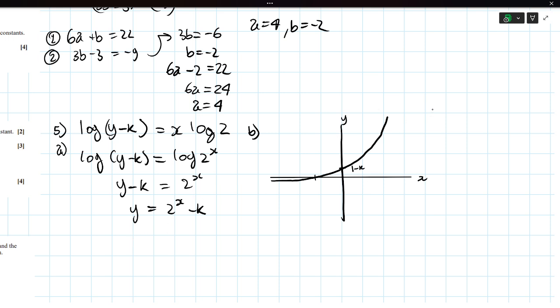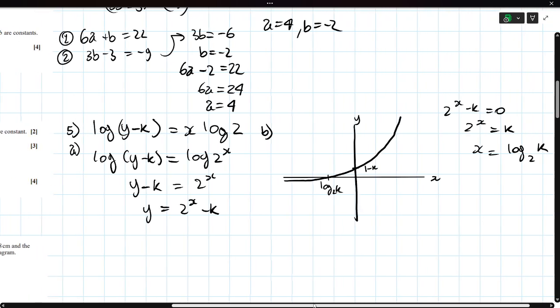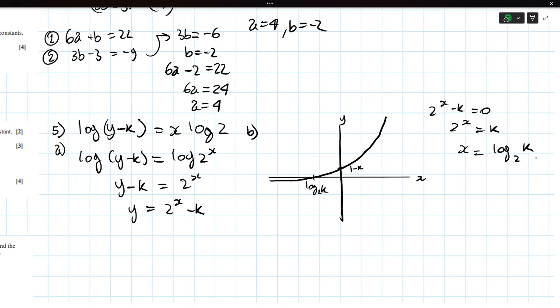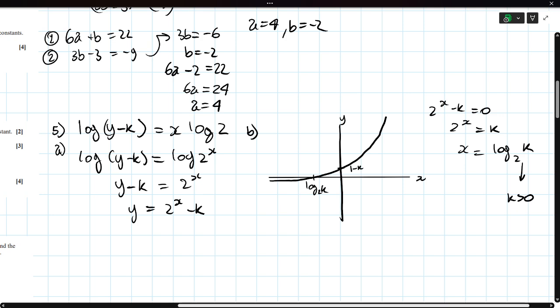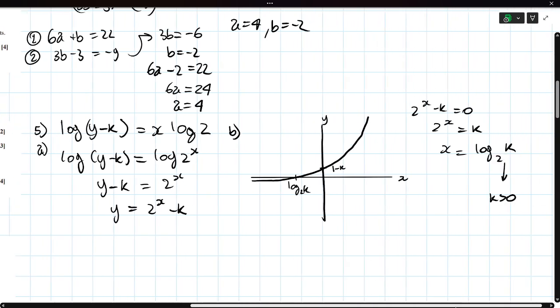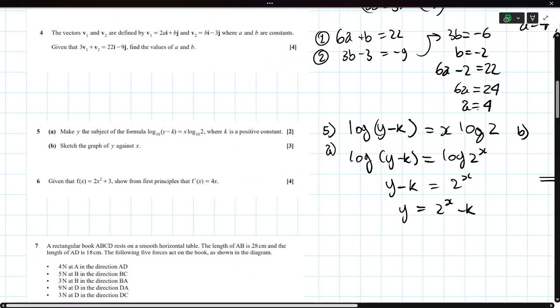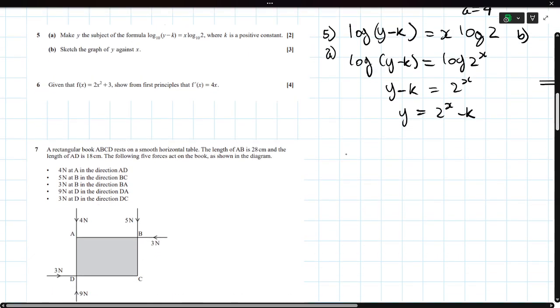So when is 2^x minus k equal to 0? When 2^x is equal to k? When x is equal to log base 2 of k. So this is log base 2 of k. Nice, really nice. And if k was a negative constant, this would not work because the domain of a log function requires k to be larger than 0. Okay, nice. Then we have question 6. I'll do that too. It's pure maths apparently.